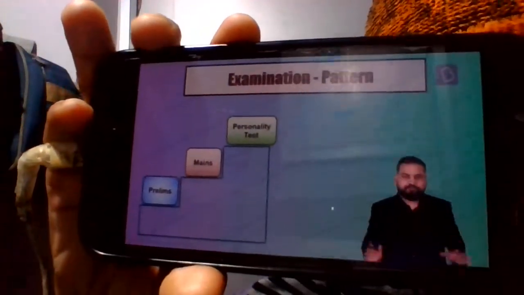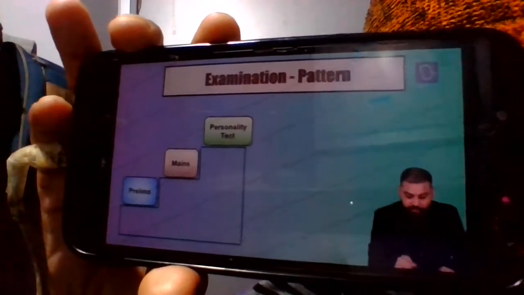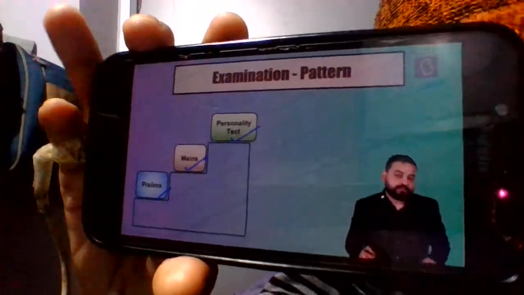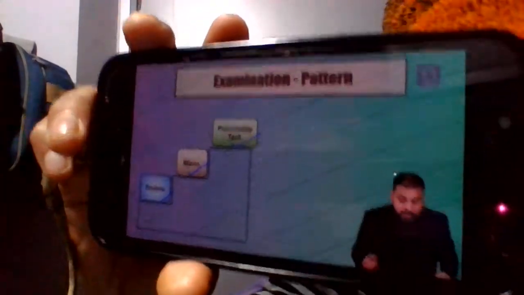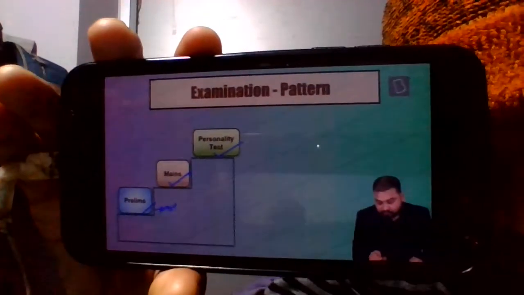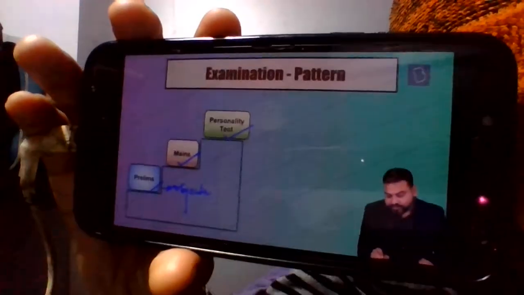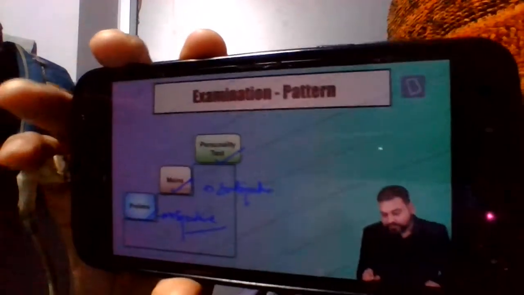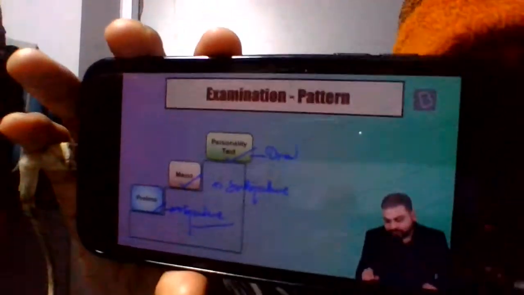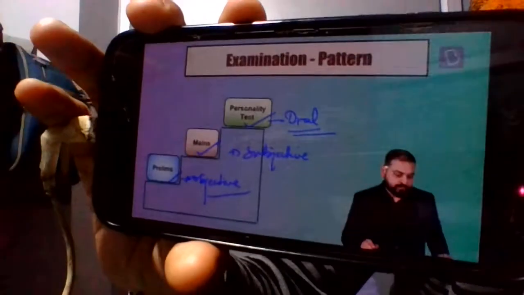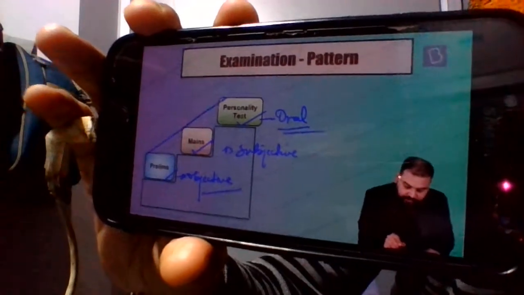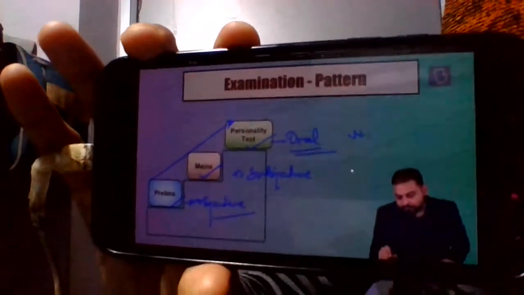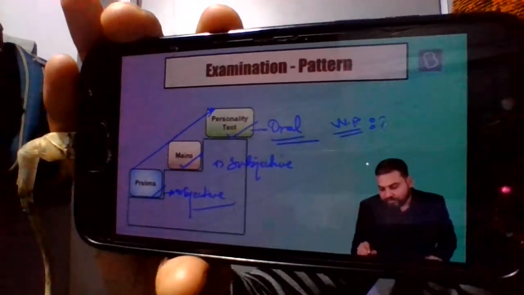Now, this is the examination pattern. We all know: prelims, mains, personality test, the 3 stages. Now, if you see the prelims, as we all know, it's objective in nature. Mains is subjective in nature. And the personality test is an oral examination. Now, in all the 3 stages, always remember, the newspaper is going to be very, very important.